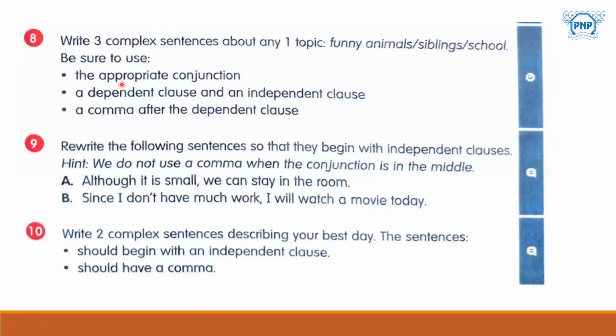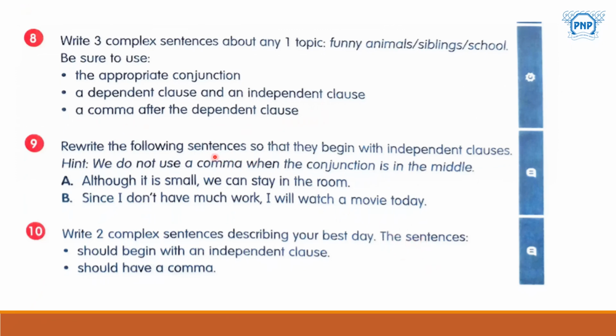Be sure to use the appropriate conjunction. A dependent clause should be there, as well as an independent clause, which is something a complex sentence must have. And a very small yet very important thing: a comma after the dependent clause. You have to add a comma after the dependent clause.